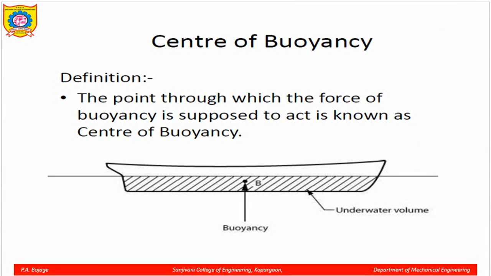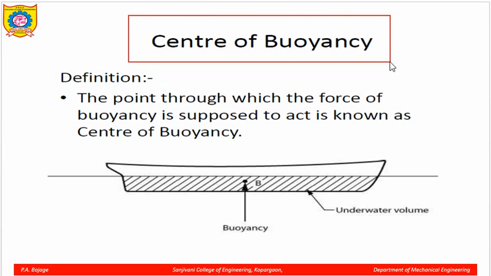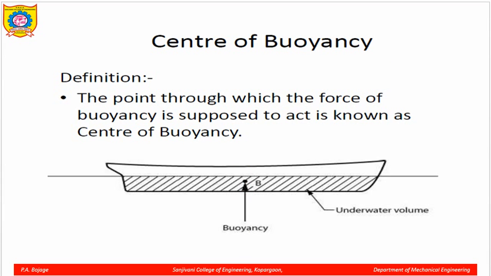So what is center of buoyancy? Center of buoyancy is that point where the buoyant force acts, and it is just below the center of gravity, the CG point. So if the CG point is here, the buoyant point B is the center at which the force acts.